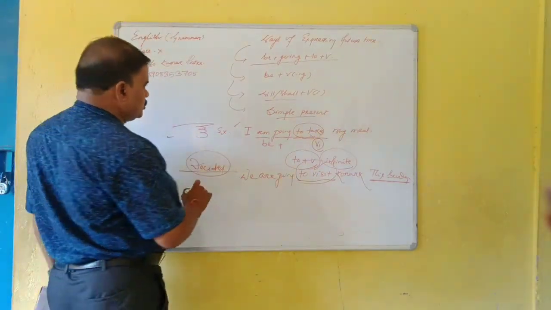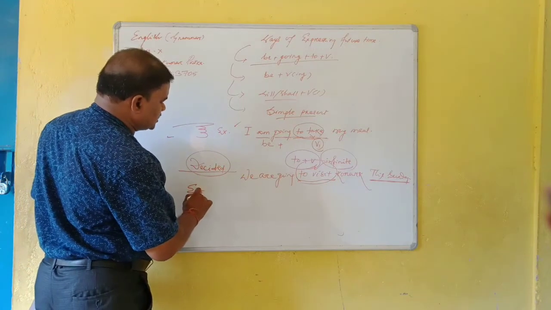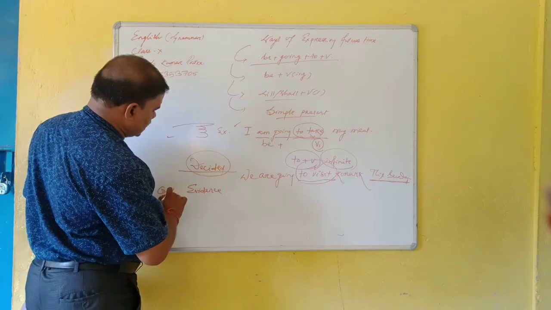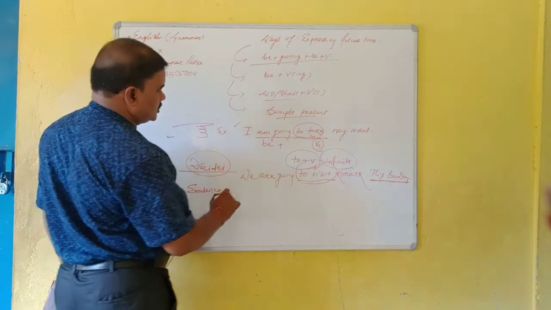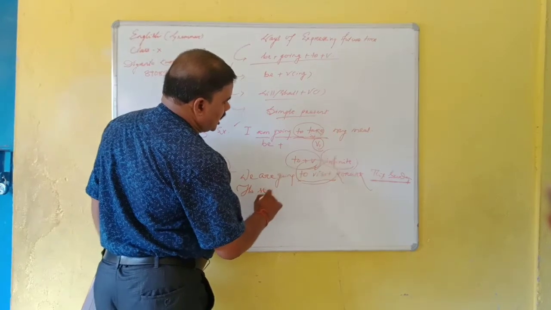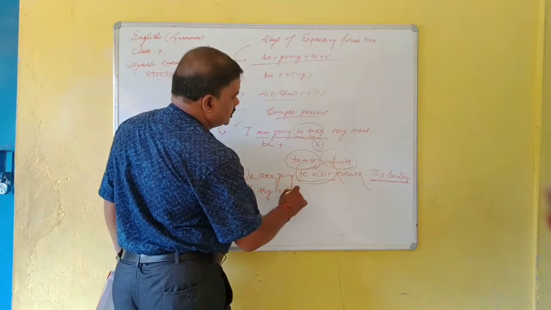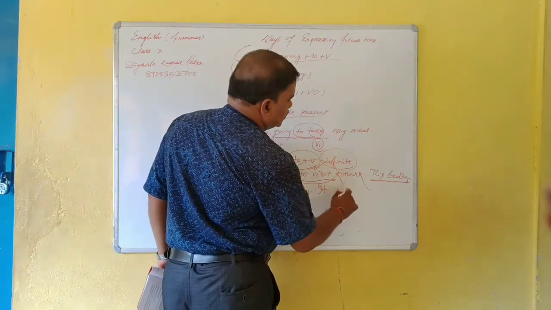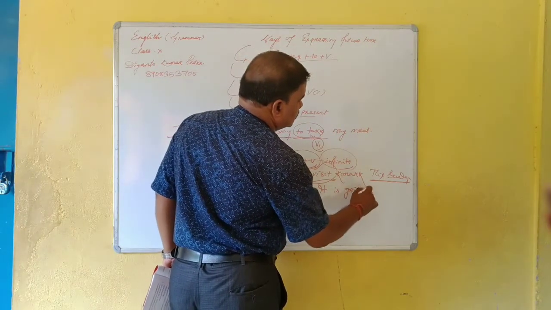Again, we can use it if we can find any outward evidence. Outward evidence means, suppose the sky is cloudy. This one, it is going to rain.